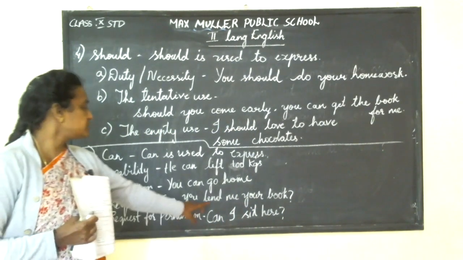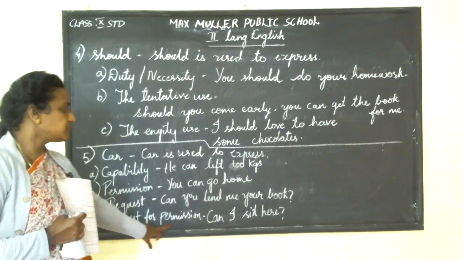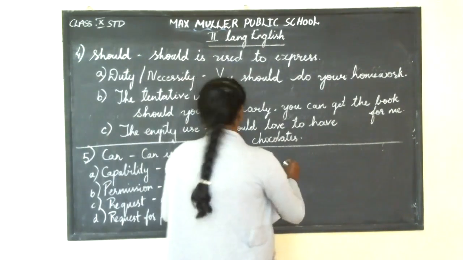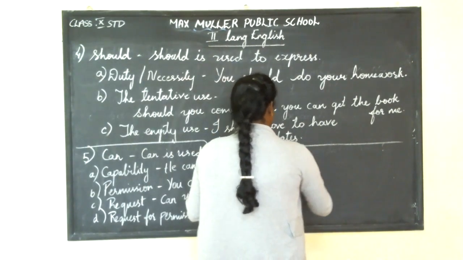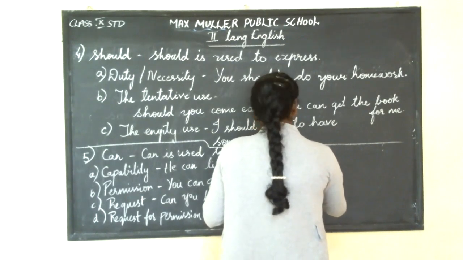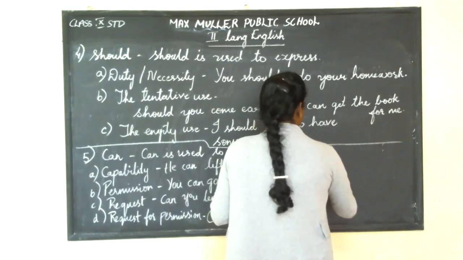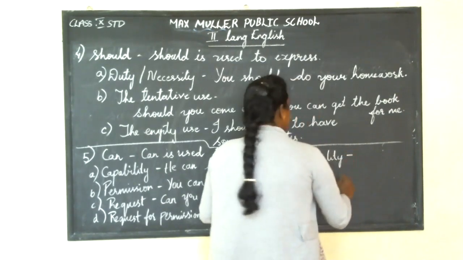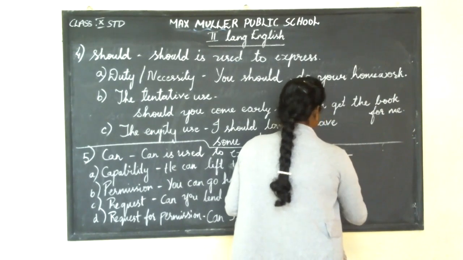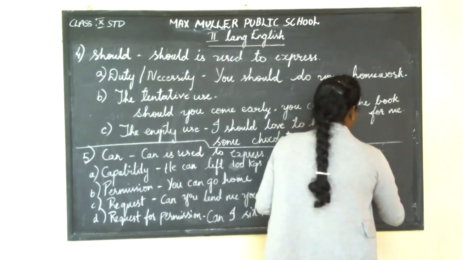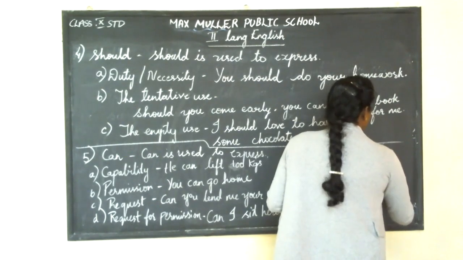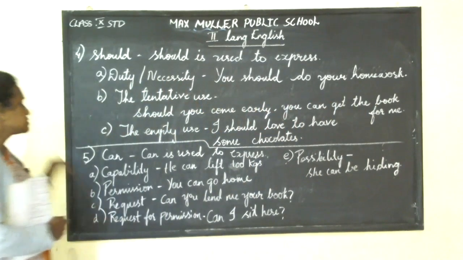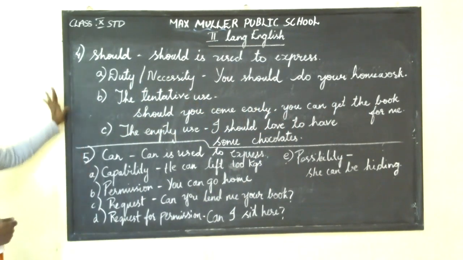So this is a normal request you are doing. You are requesting for somebody's permission. That is, can I sit here? Okay. So next, E, possibility. She can be hiding. You are not sure. Possibilities are there for hiding. Okay, she can be hiding. Got it? So this is how the usage of can and should goes on.